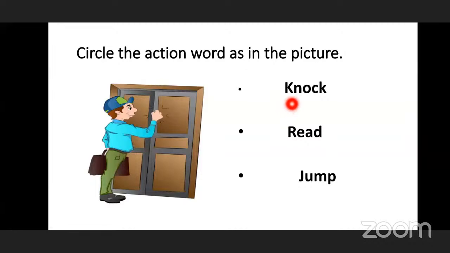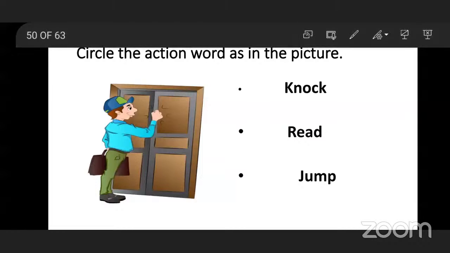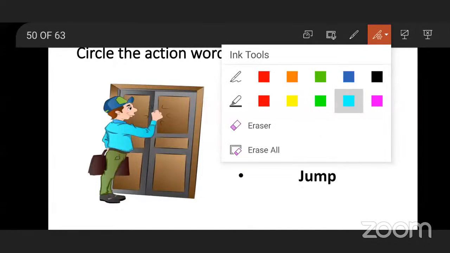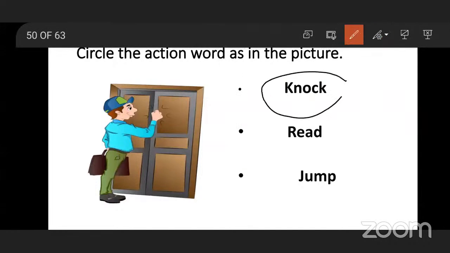First word, so the person is knocking the door. So this is the correct word, so we have to circle it. The next word, read, he is not reading. Jump, he is not jumping. So the correct word is knock. So we will circle the word.